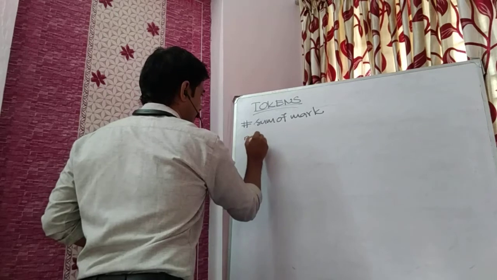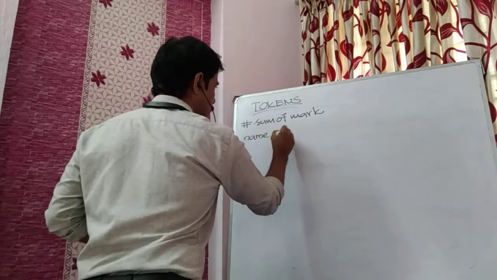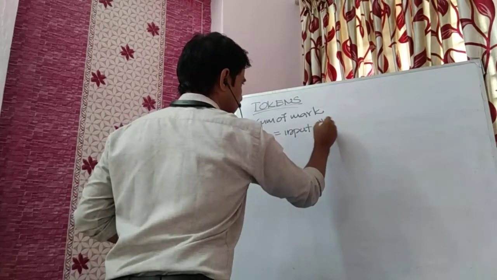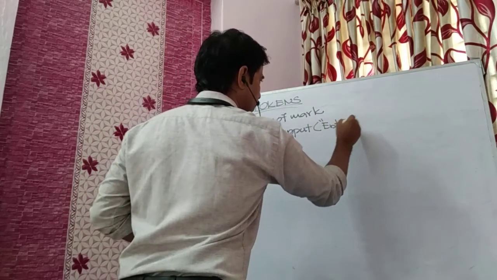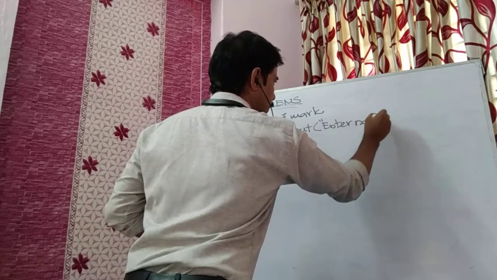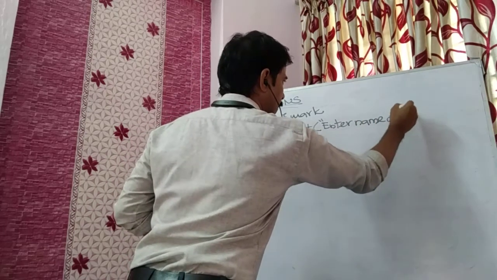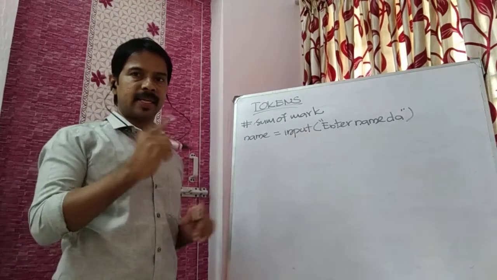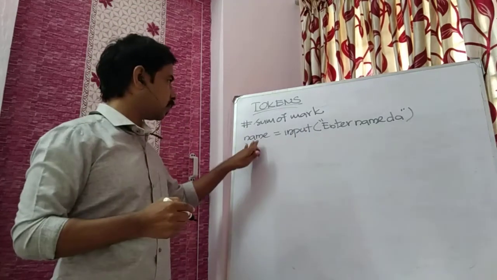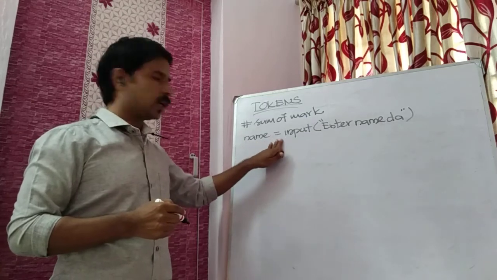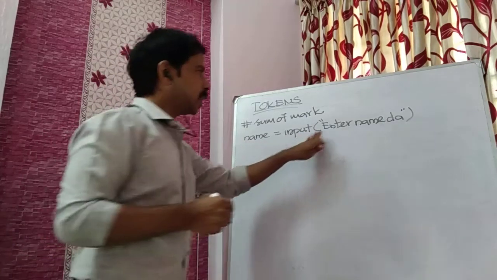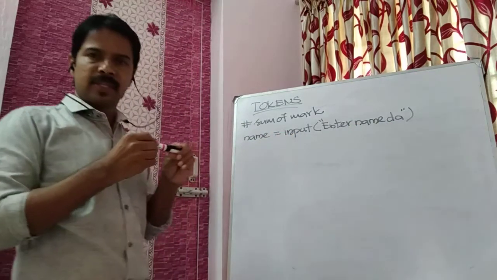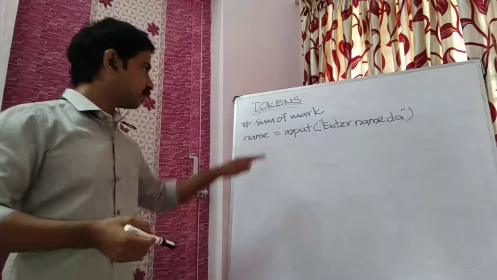The program is: name is equal to input, enter name. Here this statement will get a string from the user. Name equals input enter name. I hope you are clear with this basic concept. Once again I will explain.